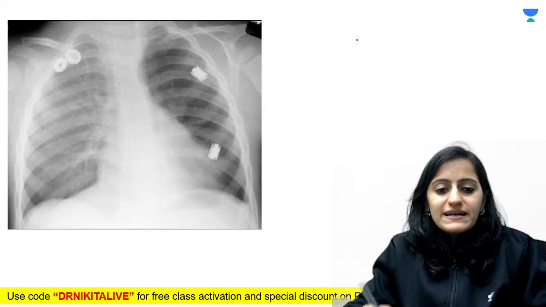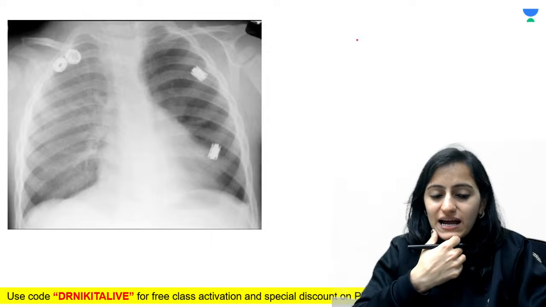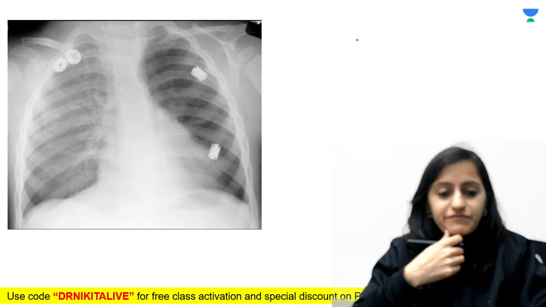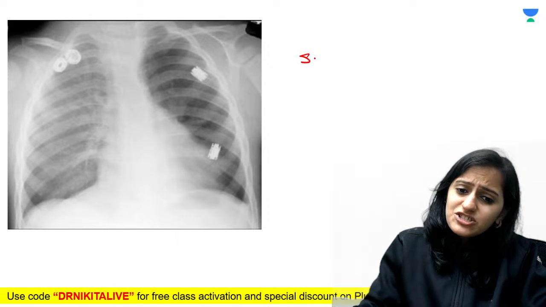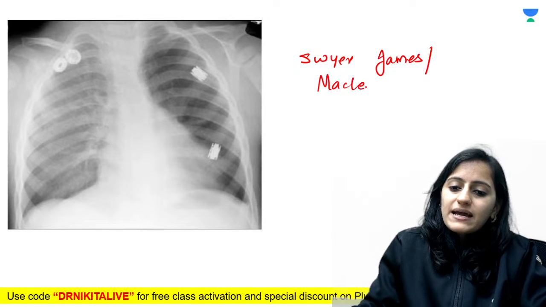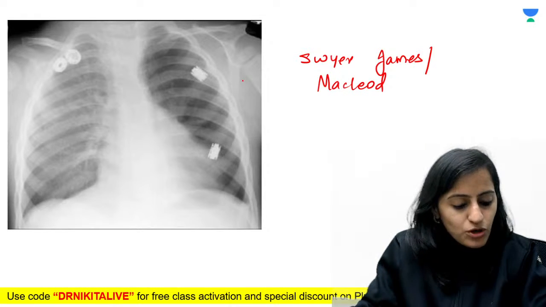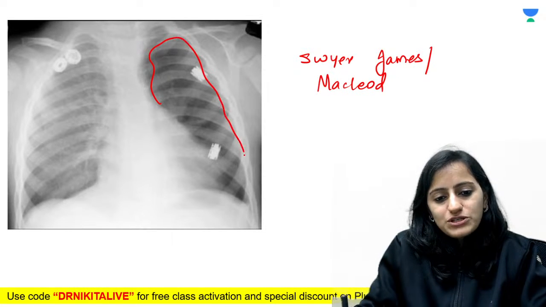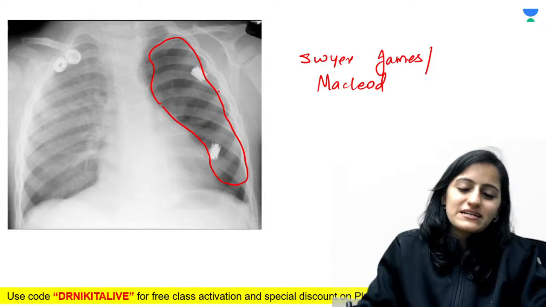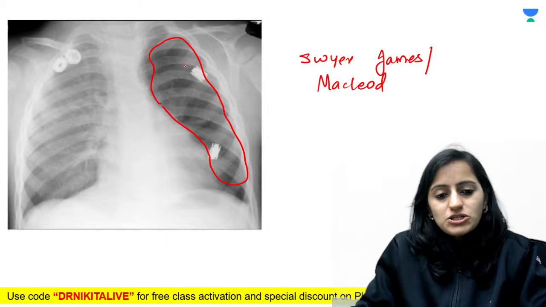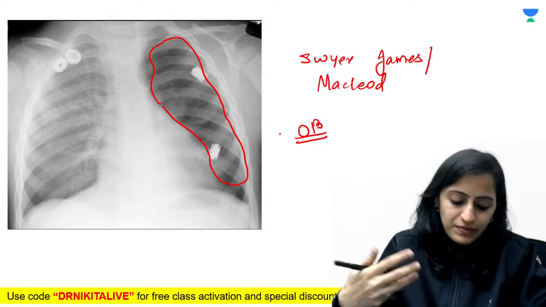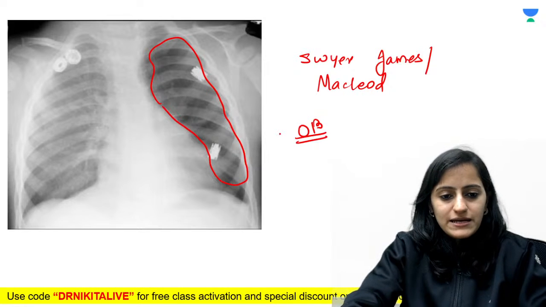If I tell you that this is an X-ray of a child, post-viral infection, the patient has dyspnea, all of that, what will you think of? In a child, it is Swyer-James syndrome, also called McLeod syndrome. Which side is more black here? It is the left side which is more black. That is post-infectious obliterative bronchiolitis. Absolutely right. So that is Swyer-James. Because of the obliterative bronchiolitis, there is air trapping and that is why it is more black.